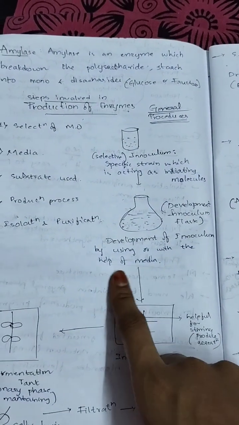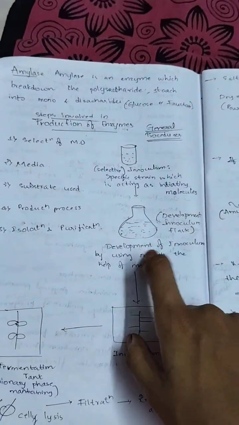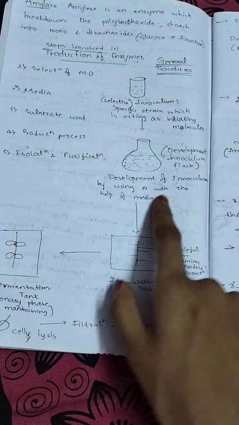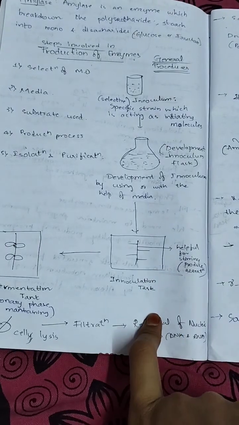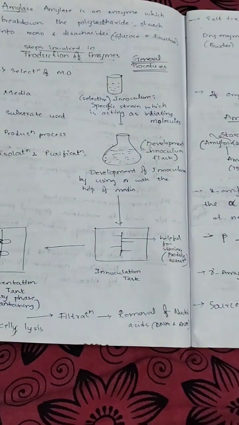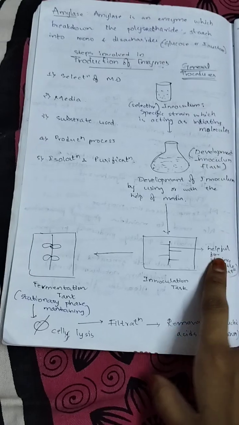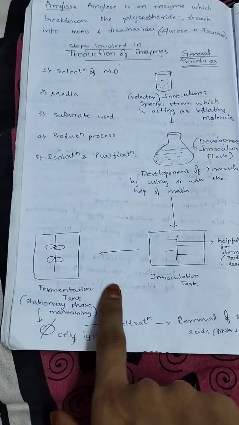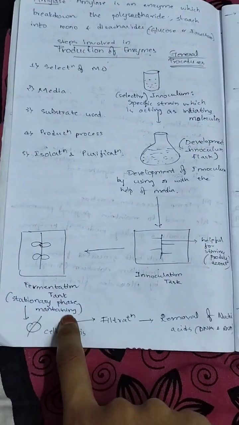With the help of media, we develop the inoculum flask. Then we introduce it into the inoculation tank, where stirring produces aeration. Then it is transferred to the fermentation tank for maintaining the stationary phase.